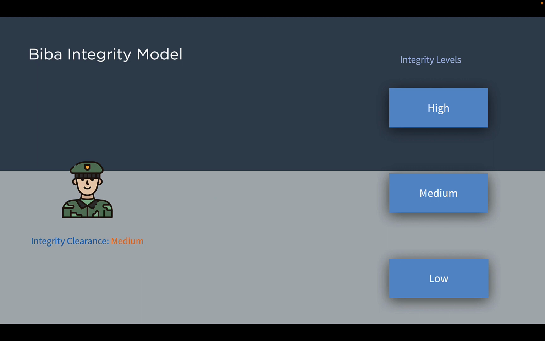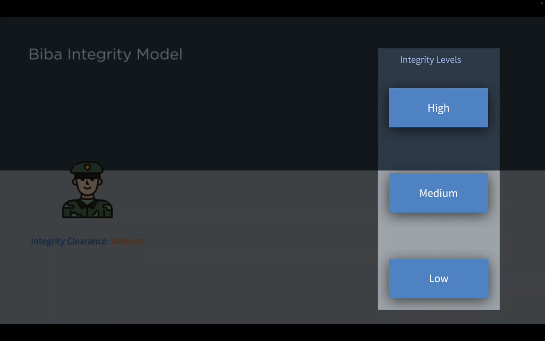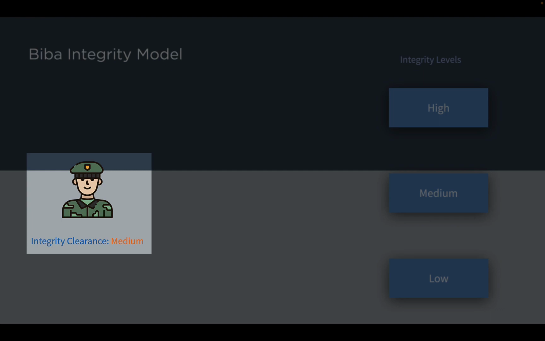The Biba model is also based on the concept of multi-level security systems, where the information is classified into different integrity levels such as high, medium, low, and so on. In this example, the objects have integrity levels of high, medium, and low, and the subject has an integrity clearance of medium.